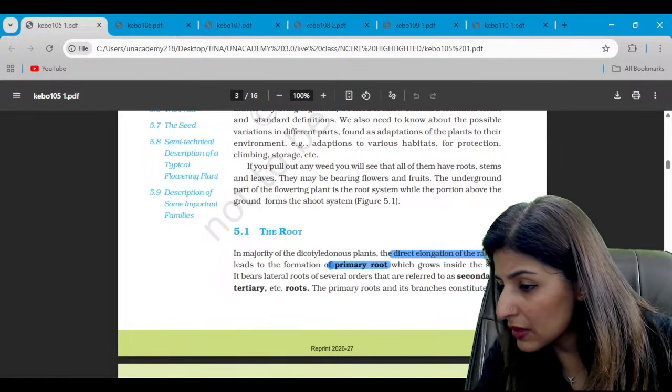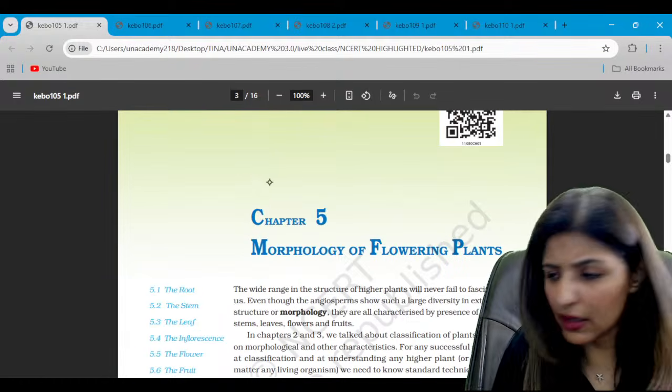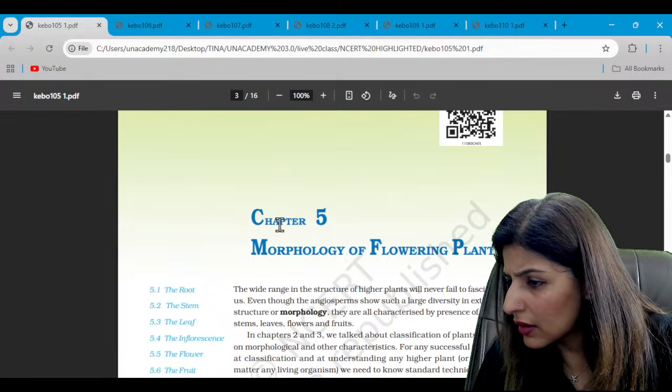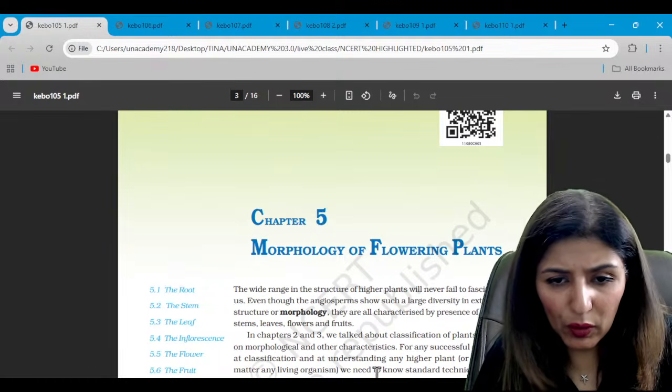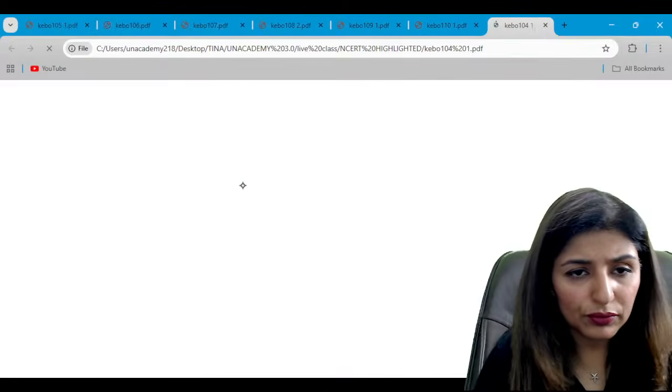Ma'am, kangaroo is Macropus. What have I written then? Yes, Macropus.